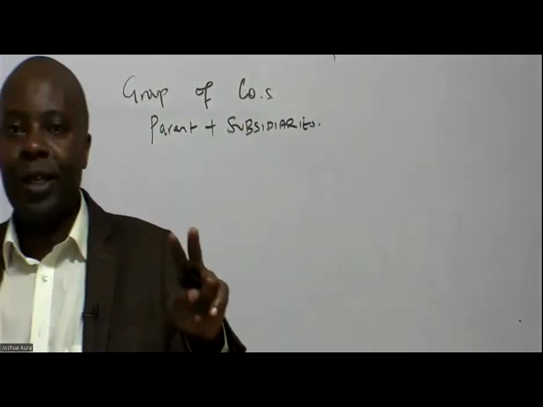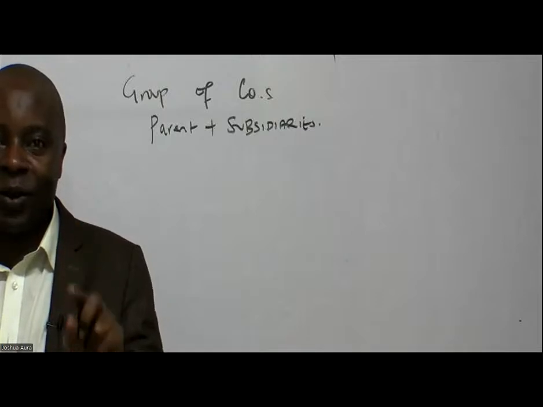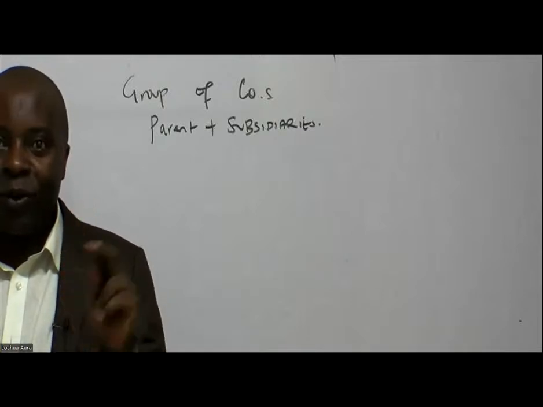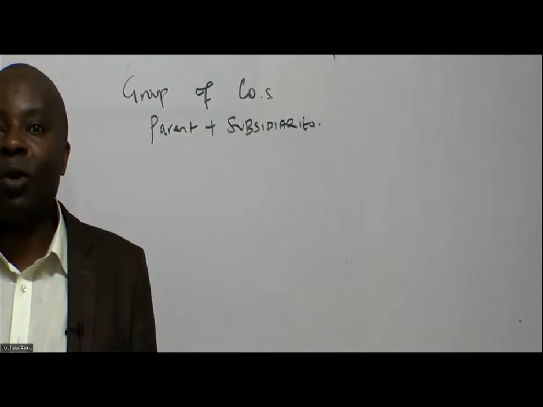Subsidiaries, the children, could be many, but the parent can only be one. When you put the parent and subsidiaries together, then you'll be able to get what we call a group of companies.